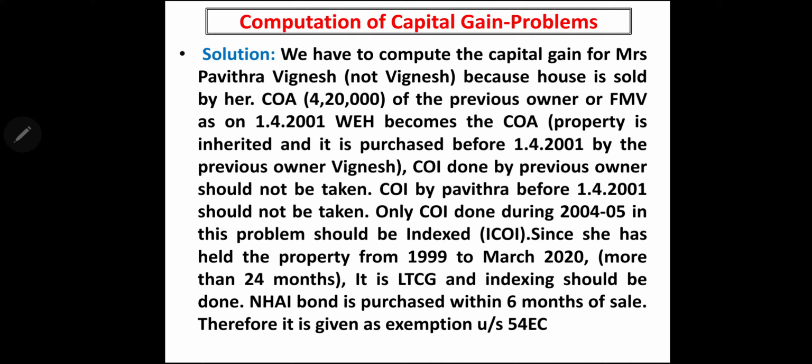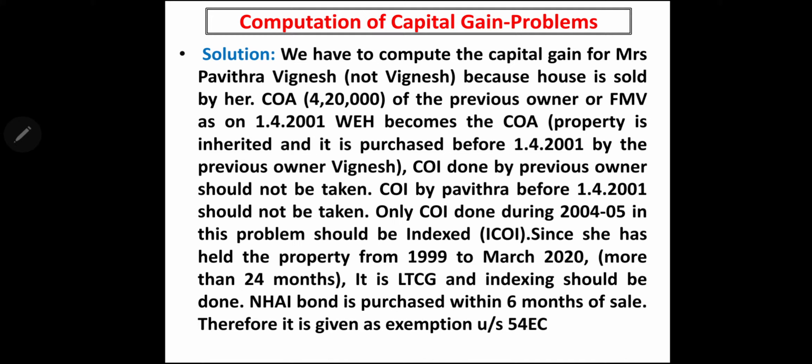Again, have a quick look. We have to compute the capital gain for Mrs. Pavitra, not Vignesh, because the house is sold by her. Cost of acquisition of the previous owner 4,20,000 or fair market value as on 1/4/2001, whichever is high becomes the cost of acquisition. Since the house is inherited, it is purchased before 1/4/2001 by the previous owner Vignesh.